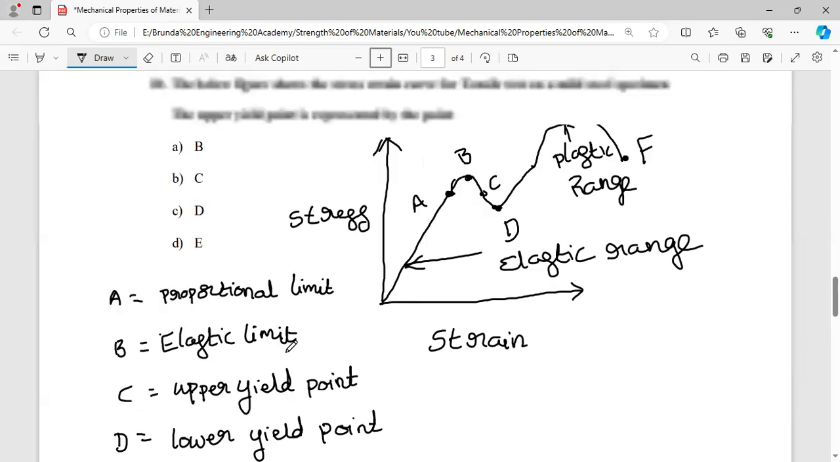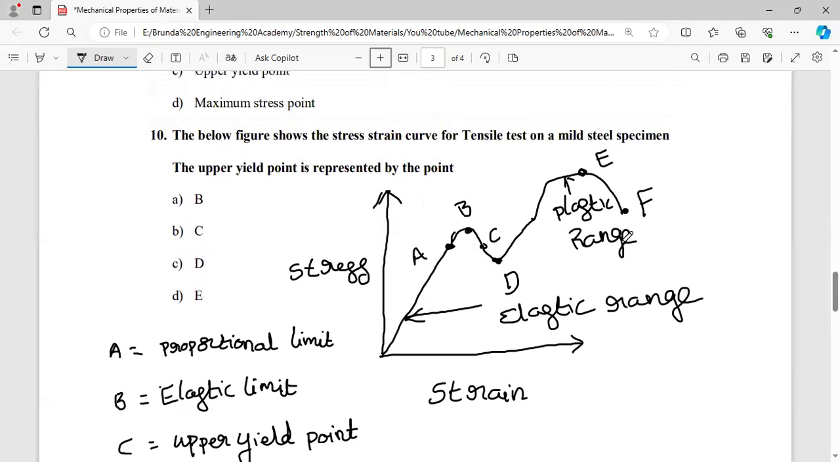At that point the material will be damaged completely. So these are the important points in the stress strain curve. If they give the stress strain curve, you should identify the points. A is the proportionality limit, B is the elastic limit, C is the upper yield point, D is the lower yield point, E is the maximum ultimate stress, and F is the failure point.